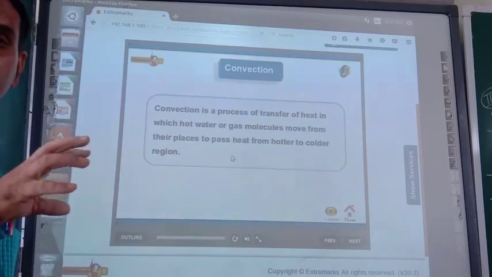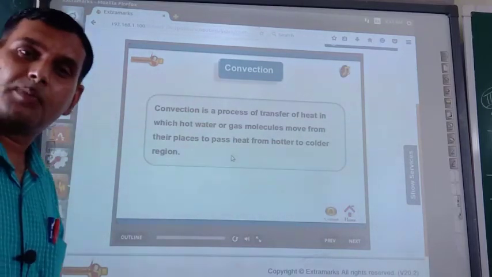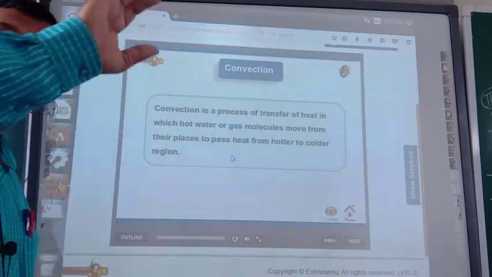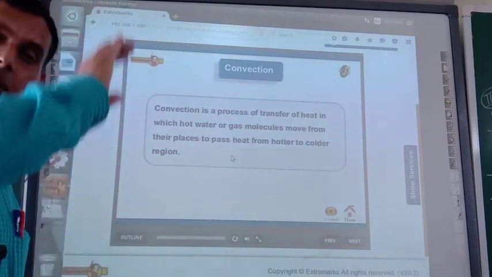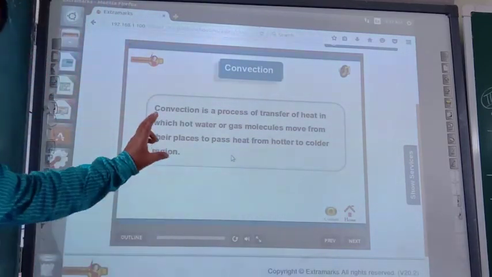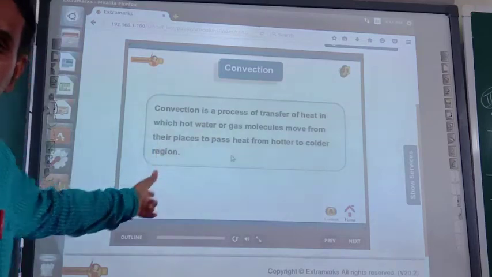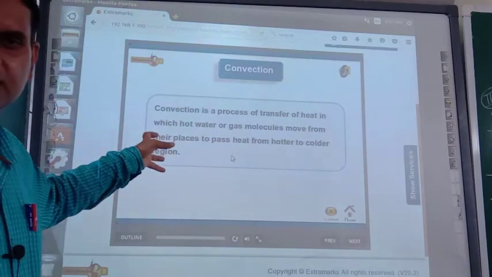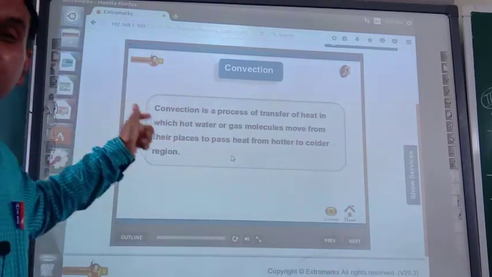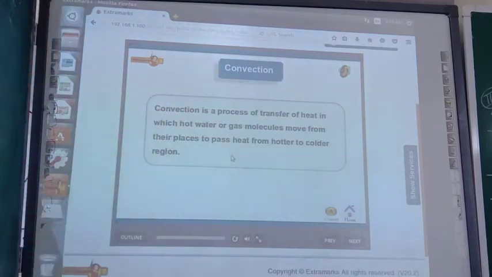Hotter liquid moves up from the bottom and colder liquid moves down from the top to the bottom. So here there is a movement of molecules also. That is the basic difference between conduction and convection. Okay, so the convection definition you have already noted down. Just see one animated video to understand this in a better way.